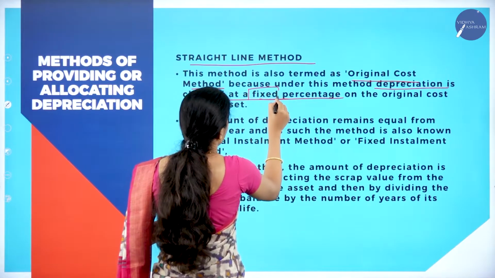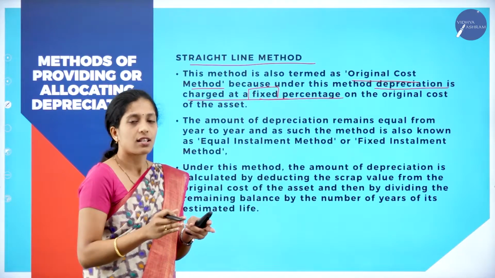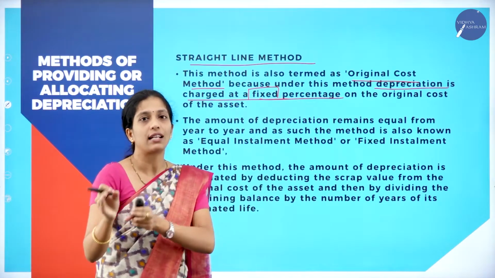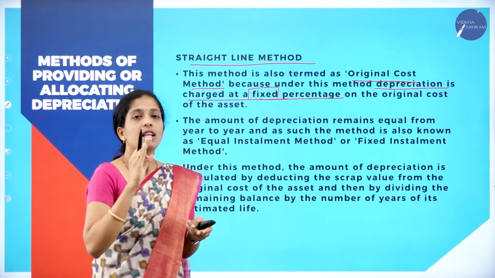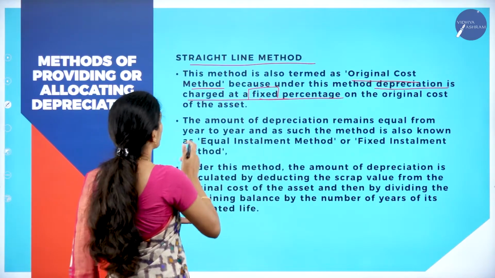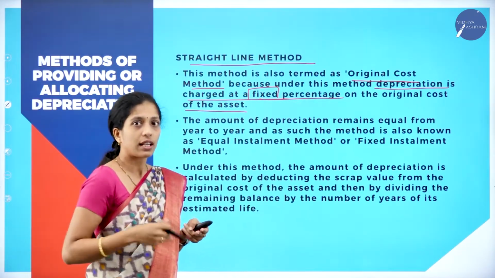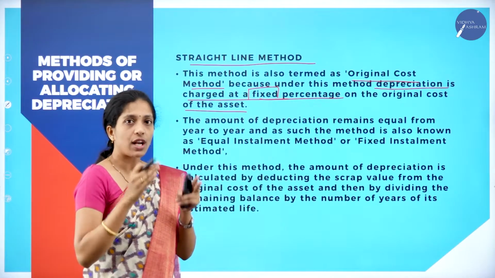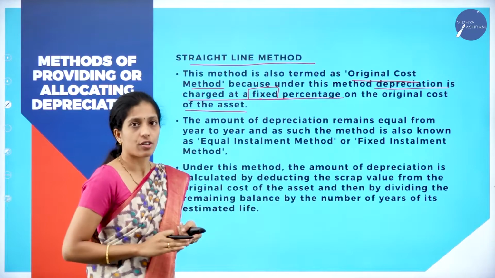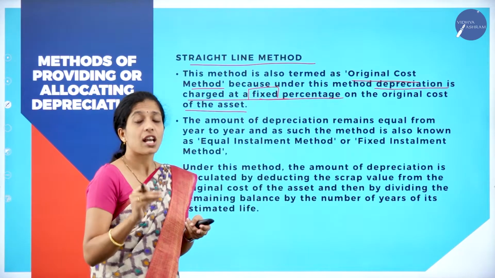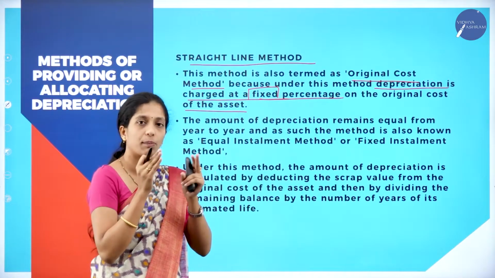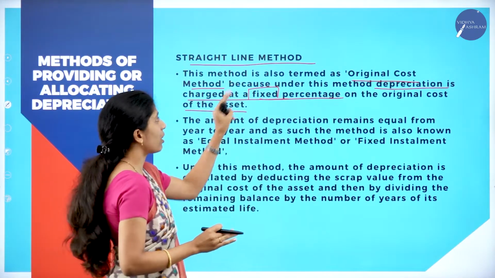How is the depreciation charged? It will be fixed. So it will not be fluctuating. It will be fixed from one year to another year. So it is called straight line method or original cost method, on the original cost of the asset. So we'll come to know how we are going to calculate. For the time being, you remember, straight line method is also called original cost method, where the depreciation will be fixed year after year. It does not change. It will be fixed in nature. So it is called what?